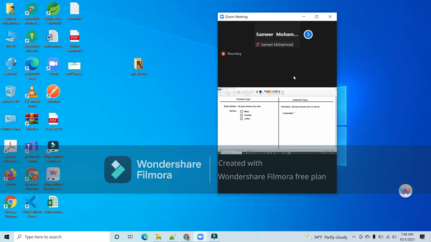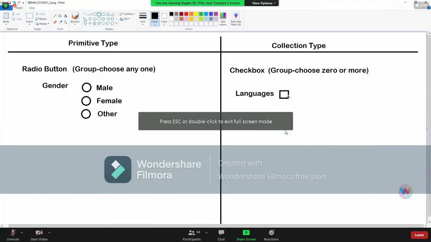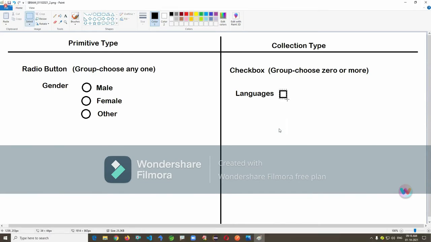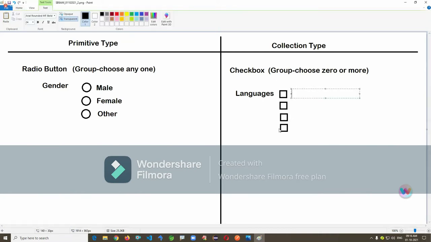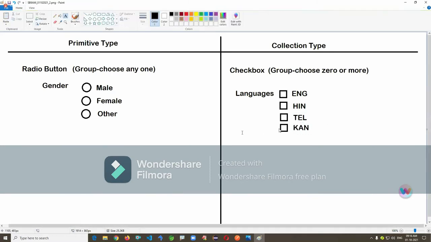You can take anything here. I'm just giving multiple options and asking to choose zero or more. Of course, you can choose multiple values also. Here I'm typing English, Hindi, like this. I'm just giving some languages.